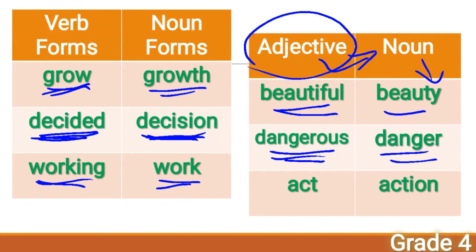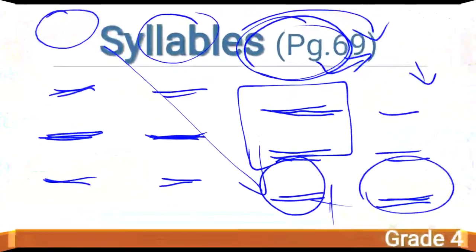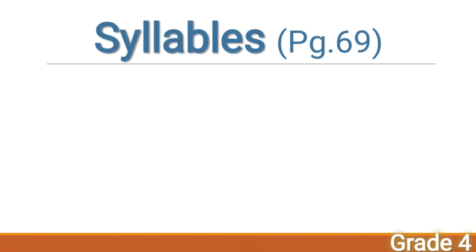For example, I said beautiful flower. So flower, how does the flower look? Yes, it looks beautiful, right? So this is an adjective. You got it? That's fine, dear children. And then let's move on to the next page, syllables.